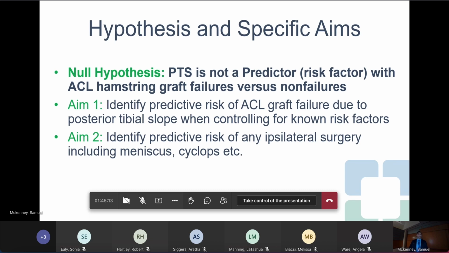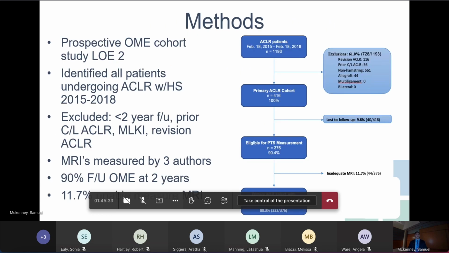This set the groundwork for our study. We hypothesized that posterior tibial slope is not a predictor for ACL failure with hamstring autografts when taking into account predictive factors that have been previously described for ACL failure, as well as looking to evaluate the risk of ipsilateral surgery at 2-year follow-up. We conducted a prospective cohort study from the MOON database. We identified patients undergoing ACL reconstruction with hamstring autograft from 2015 to 2018. We excluded patients with less than 2-year follow-up, prior contralateral ACL, and multi-ligament revisions.